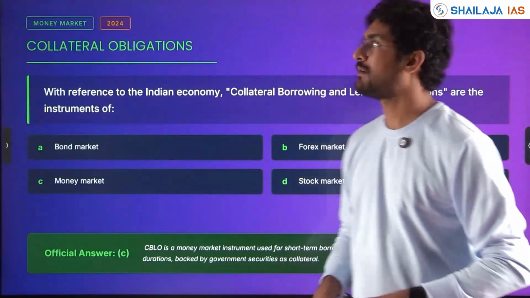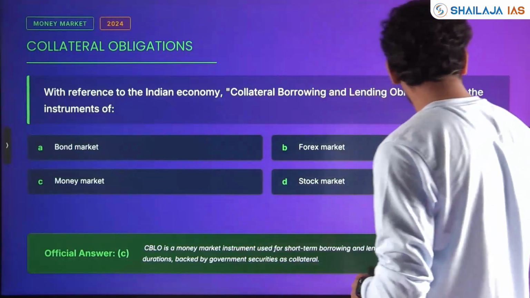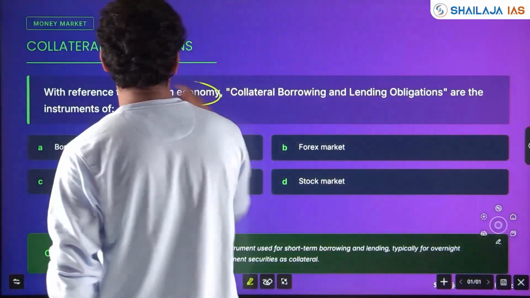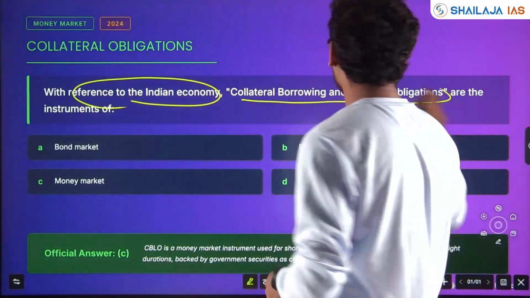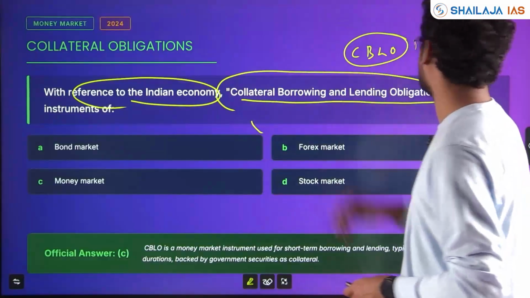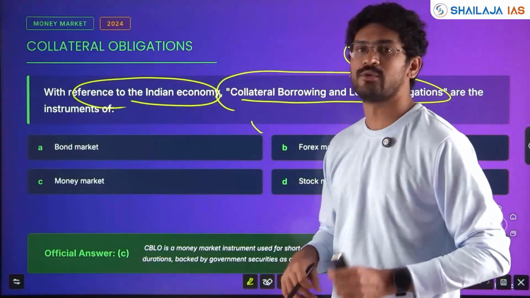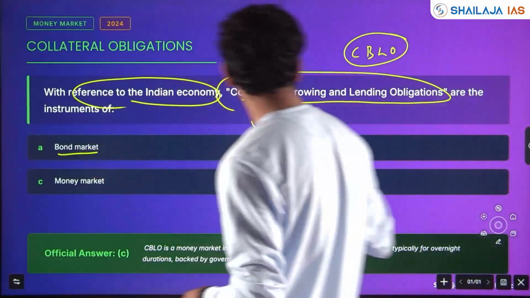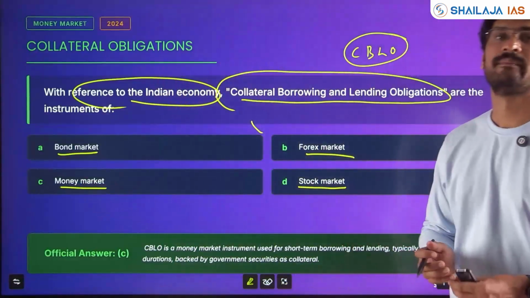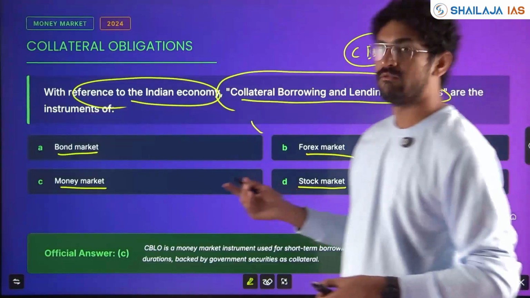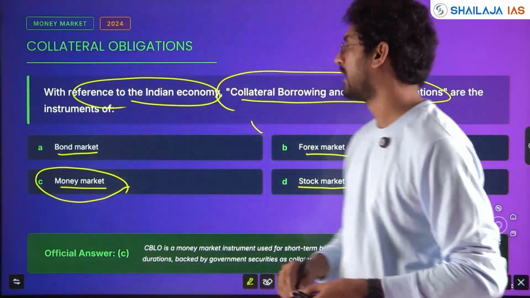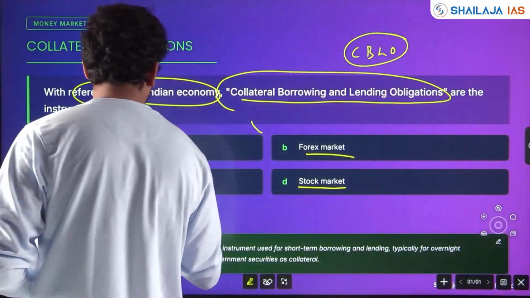Next, a collateral obligation question with respect to the money market is coming. With reference to the Indian economy, collateral borrowing and lending obligations, CBLO, are the instruments of: bond market, forex market, money market, stock market. Okay, what is the answer here? Money market. Okay, who controls the money market? RBI.